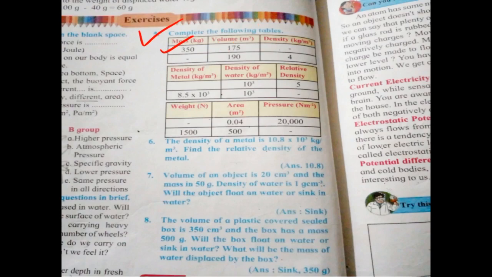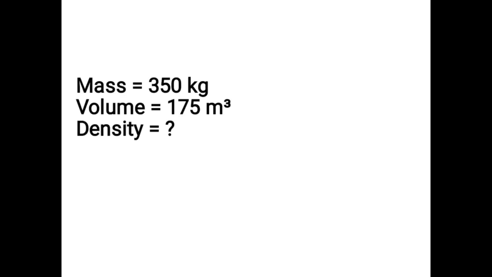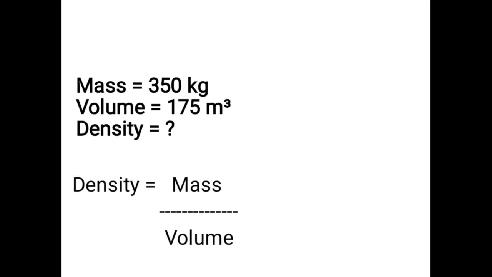In the first table, first one, what is given, you have to write again. Mass is equal to 350 kilogram, volume is equal to 175 cubic meter. You have to find density. The formula of density is density is equal to mass upon volume. Write the mass and volume that are given. That is, density is equal to 350 upon 175. You have to divide 350 by 175.